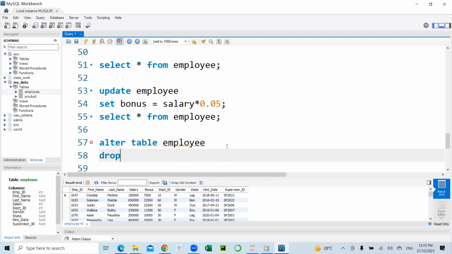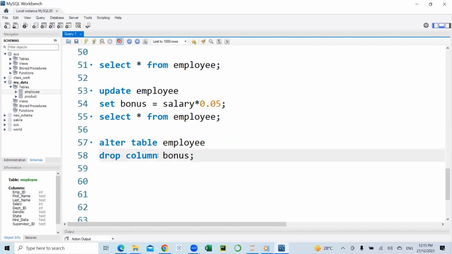So this time we use the drop statement. Drop column bonus. So with this, we can drop or delete a column from our table.